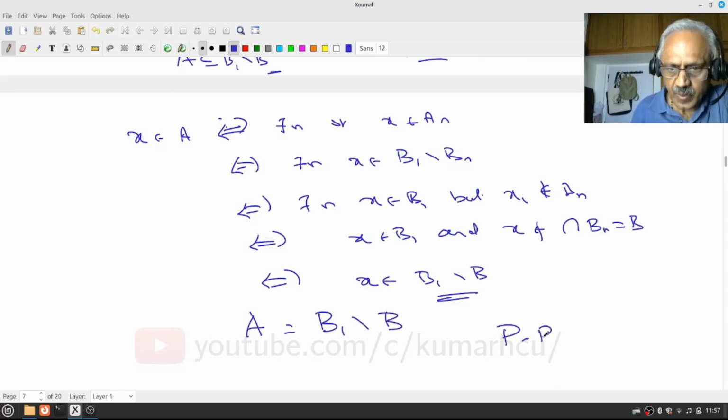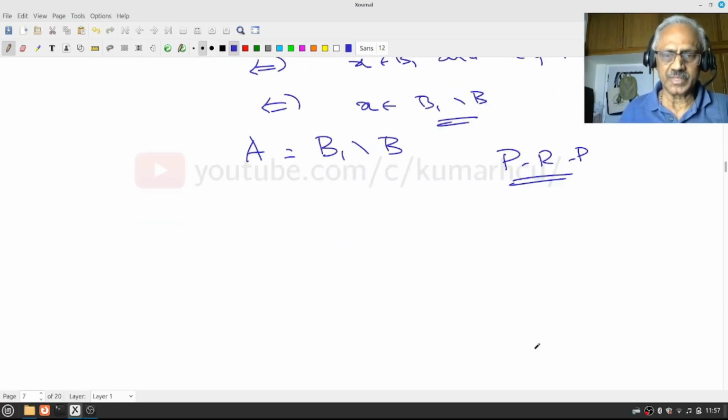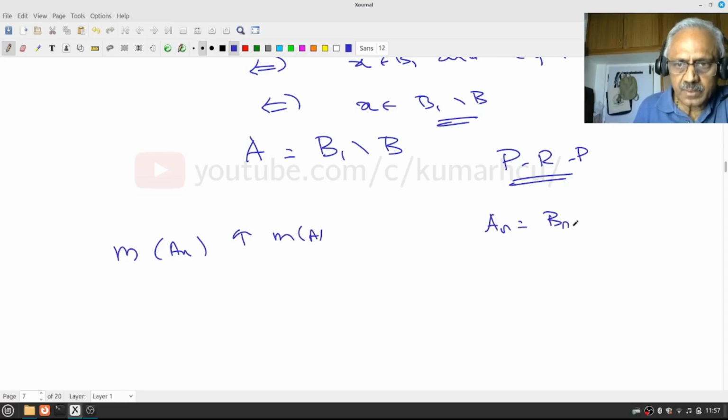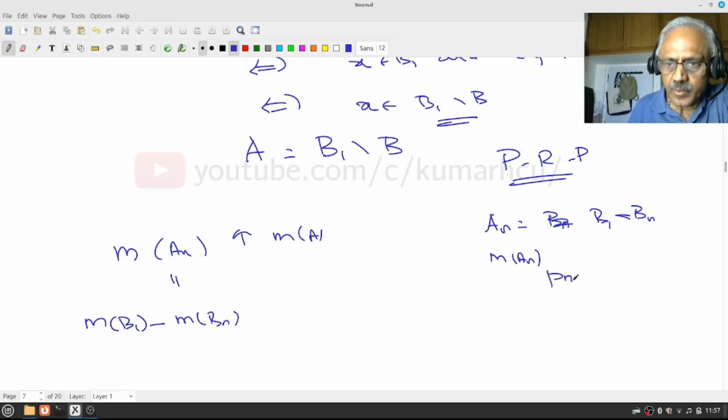So pause, review, proceed. Do not assume such things. Perhaps you have never done such things. Most of you, please do that. Even the best will assume that. Don't assume. Okay, so let us collect. We know measure of An increases to measure of A, and we also know now An is B1 minus Bn. Therefore, measure of An is measure of B1 minus measure of Bn, provided measure of B1 is finite.